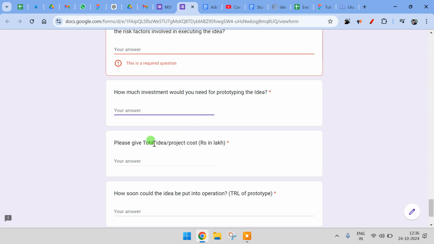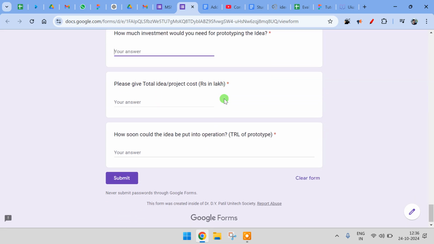Now the second question is, please give the total idea or project cost. So prototype is a part of the project, so project cost will be more than prototyping, okay, so don't confuse in this. Your project cost may be like 15 lakhs, and maybe prototype cost is 2 lakh, depending upon what kind of product you are developing. So you do some little math by searching over Google and understand what kind of products or components are involved in your idea, and depending upon that you can come up with the costing.